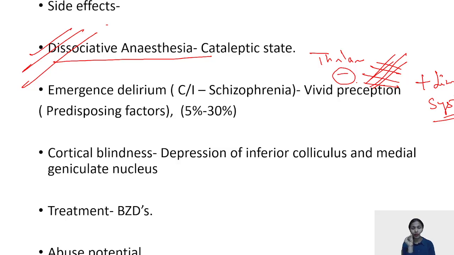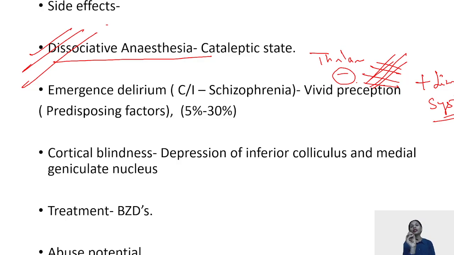It is a state in which the patient has very good level of analgesia, but the patient is restless. The patient of cataleptic state is not going to respond thoroughly, or he is not going to answer your questions. This is a complication which is most common with ketamine.